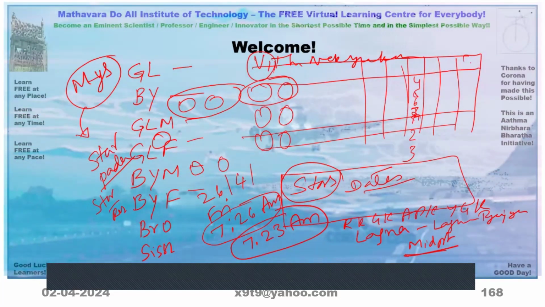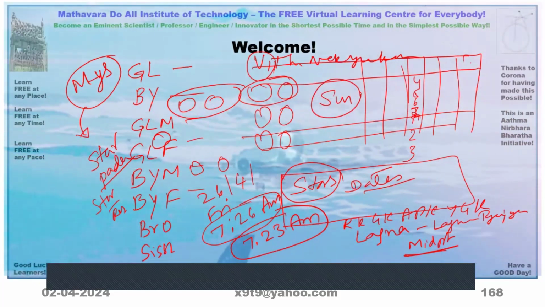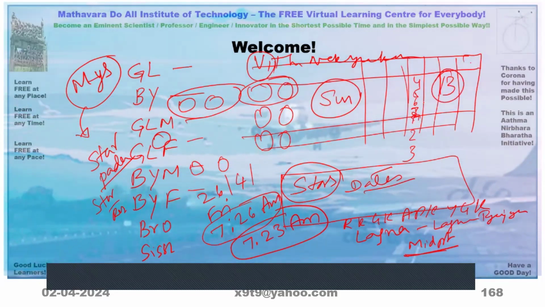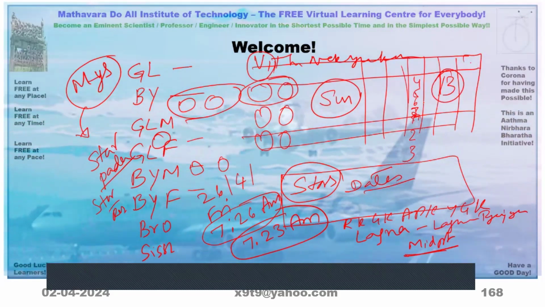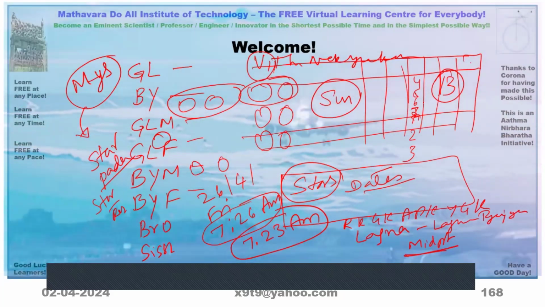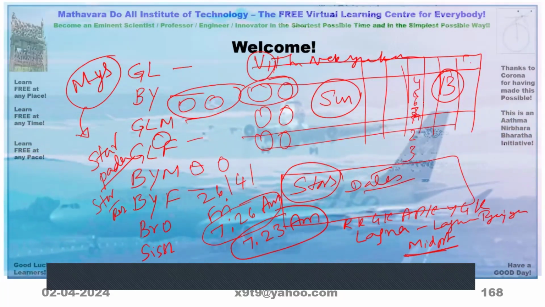Now in the last one, I have just added this Sunday, and also I have added 13th, Trayodasi. It is because you see this Dakshinayana, there should be no marriages done.